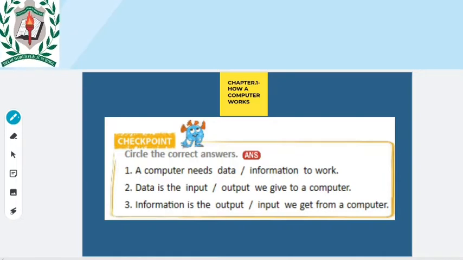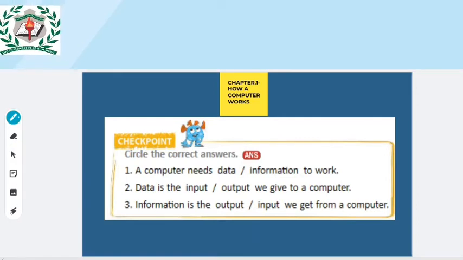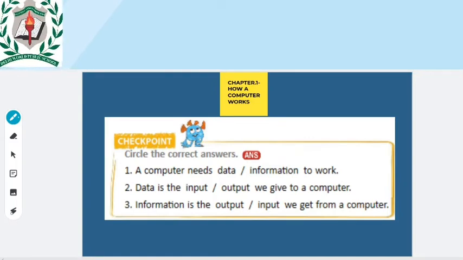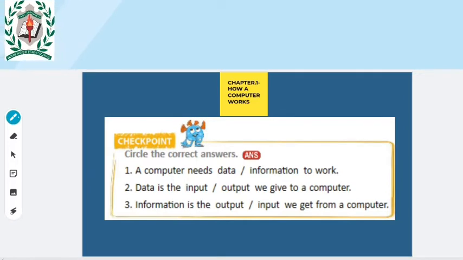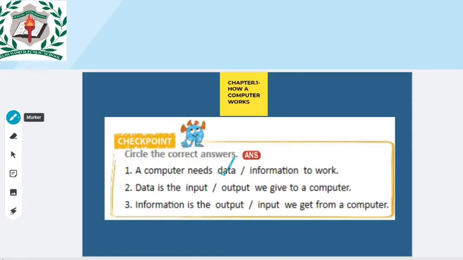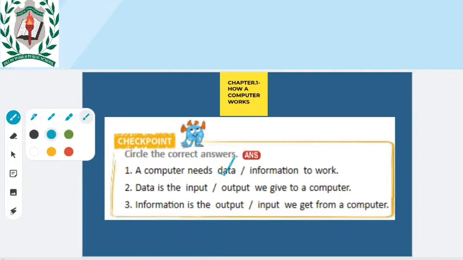In the first question, what is given: a computer needs data or information to work. What does a computer need to work, data or information? It is data. Why are we saying data? Data is what we give as input to the computer. After that only it will process and then give an output. The output we can say is information. Clear? So the answer is data. Clear?